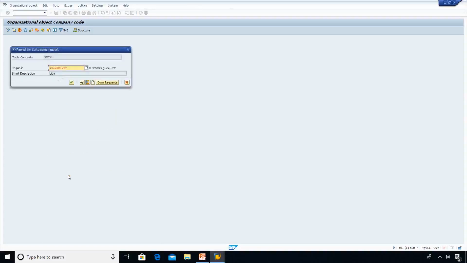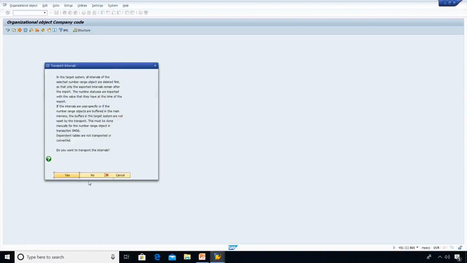The workbench data can be seen across the clients in a server. But in the next server, they won't be able to see the changes. If they want to have the changes in the next server, they need to transport the data from one server to another server, that workbench request.